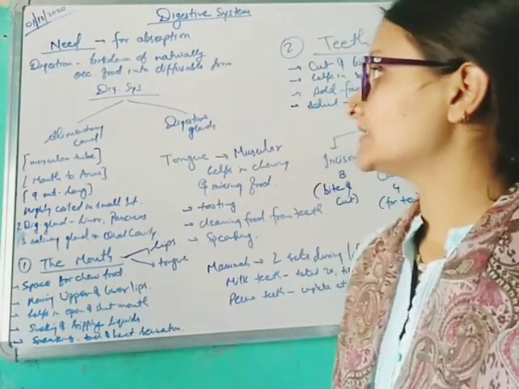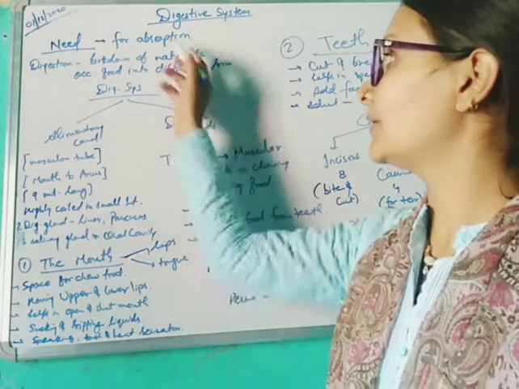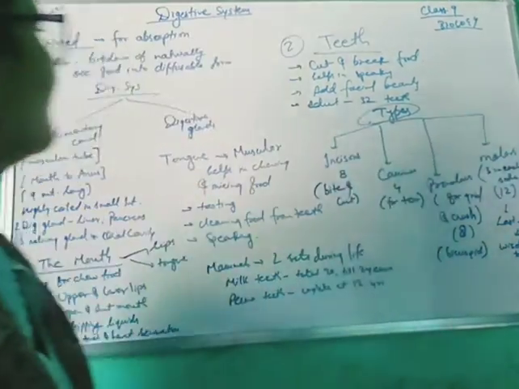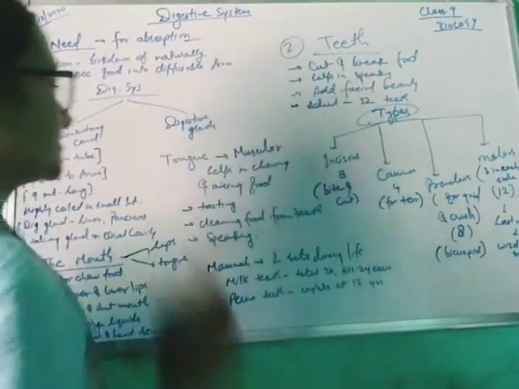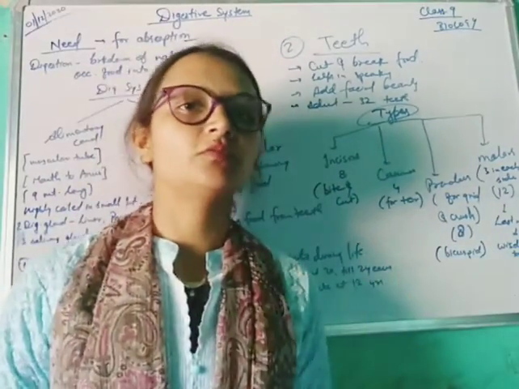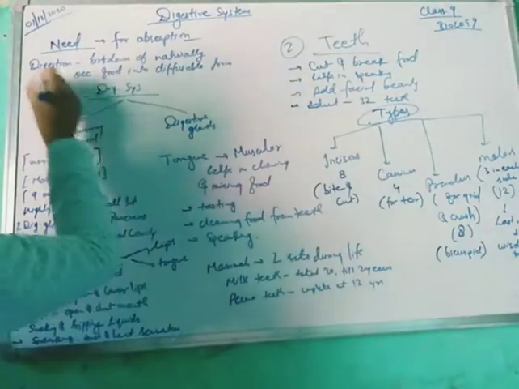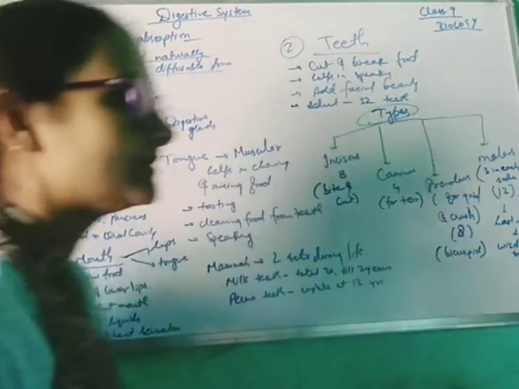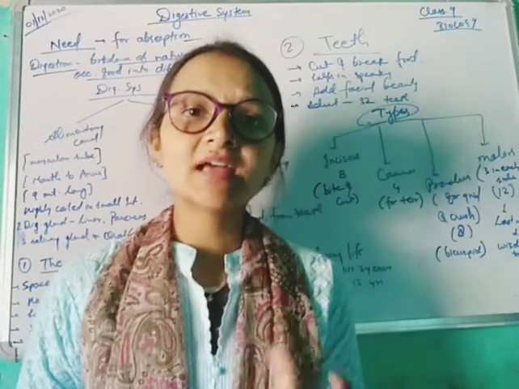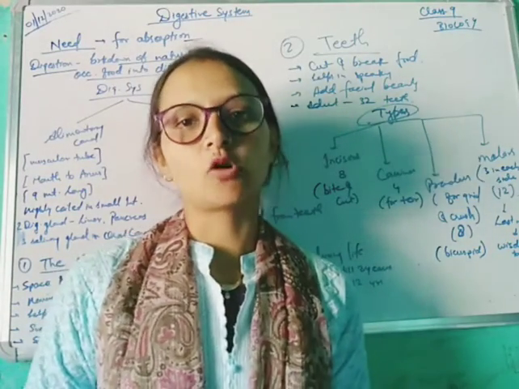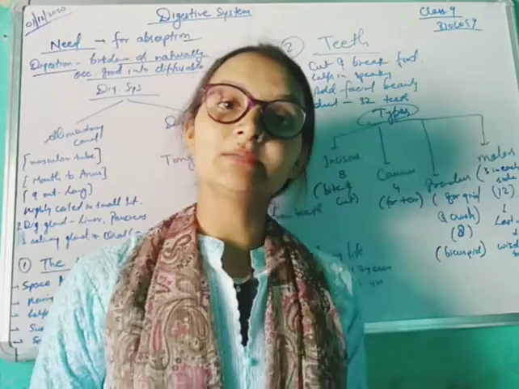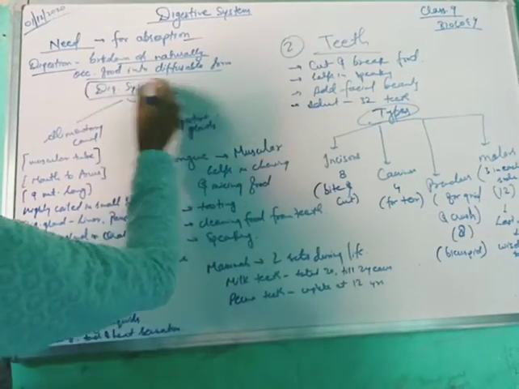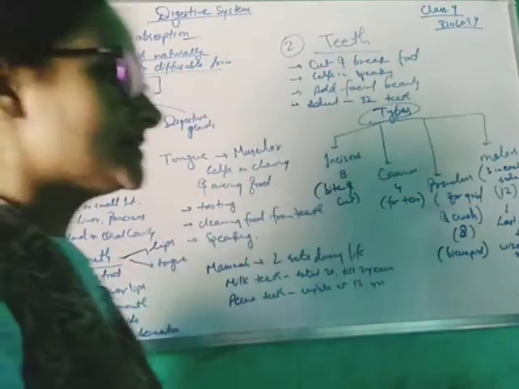So now, digestion. First of all, what is the need of digestion? The need of digestion is for the absorption of food. Now, what is digestion? Digestion is the breakdown of naturally occurring food into a diffusible form. The diffusible form means the form which can be easily absorbed by the body. So, digestion is this.